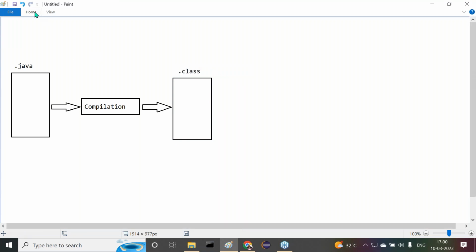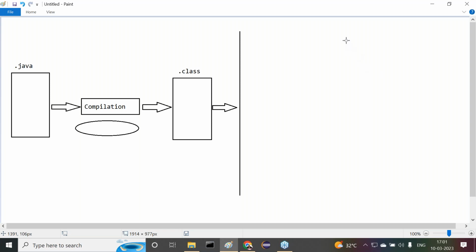Dot class files. Whenever we are getting these dot class files, now observe carefully. Compilation is on one operating system and execution is on other operating systems. That's the actual concept. So this is the compilation process. Now I want to execute the same program on multiple operating systems, not on a single operating system.